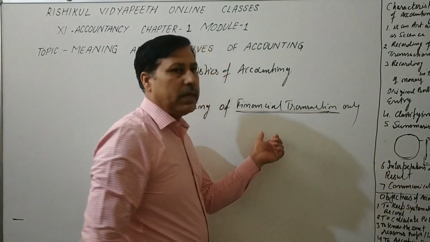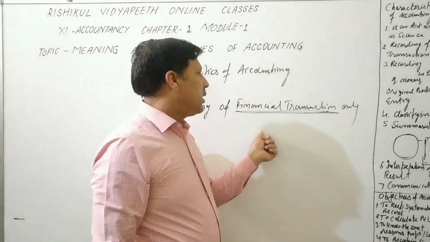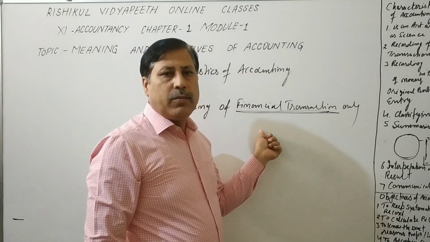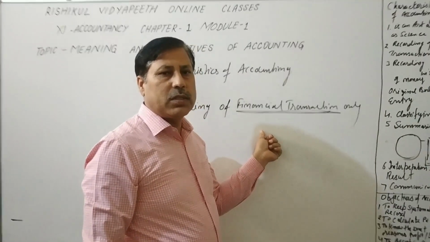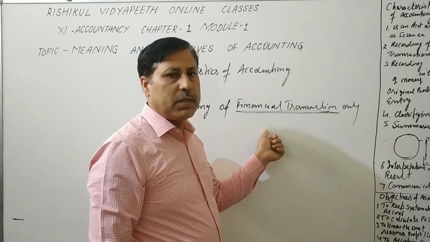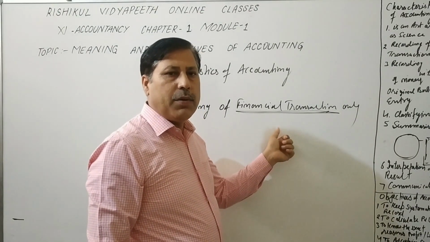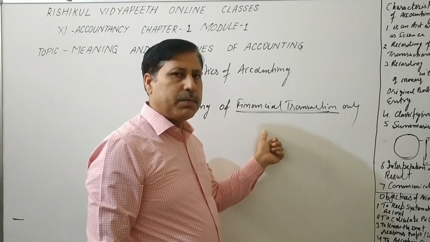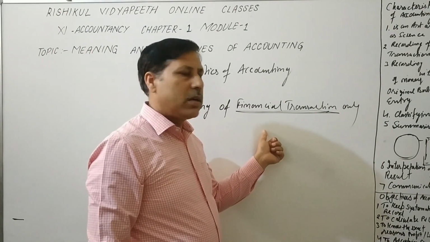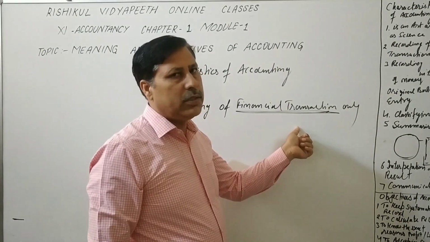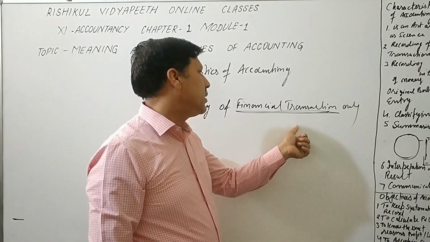Financial transaction means which affects our finance. For example, we purchase something, we sell something, we pay something, we receive something. Those are financial transactions. But our purchase manager is a very honest person, we can't record that because it is not a financial transaction.